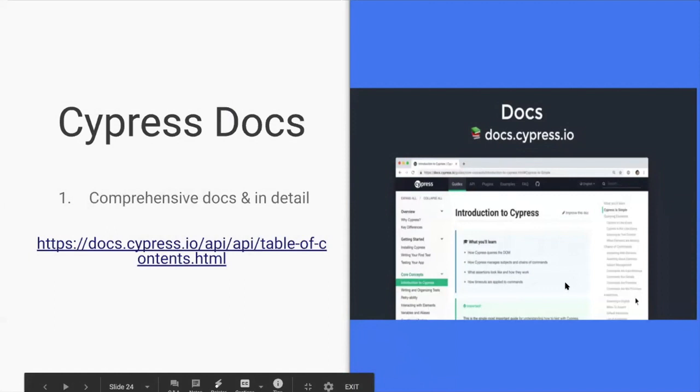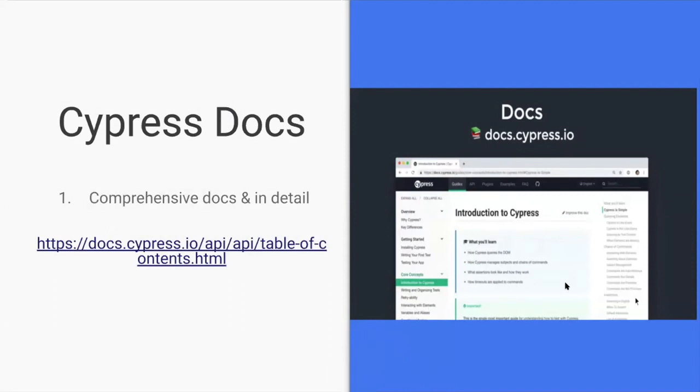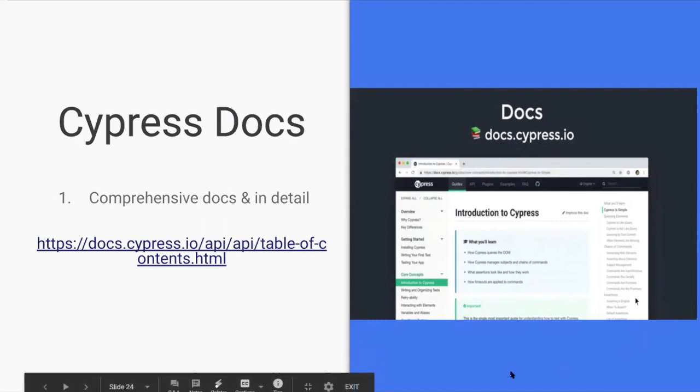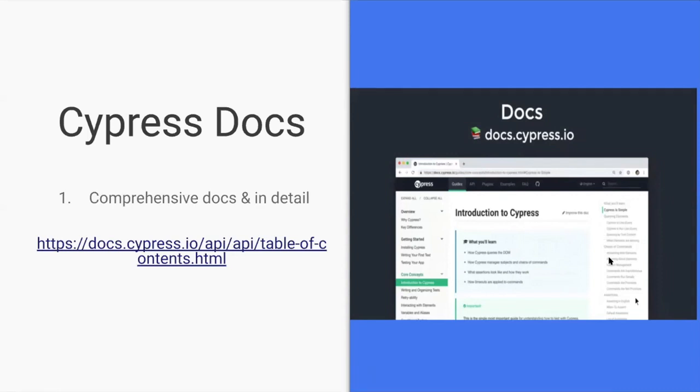Okay, here we can see the Cypress docs. When coming to other frameworks, initially we face a challenge with comprehensive docs, but Cypress comes with comprehensive docs in detail. When we go to the Cypress docs, we can see all the API commands and how to get started in detail, step by step. So I highly recommend that new beginners and newcomers to Cypress go through docs.cypress.io, where you can see how to get started through to CI/CD integrations as well.